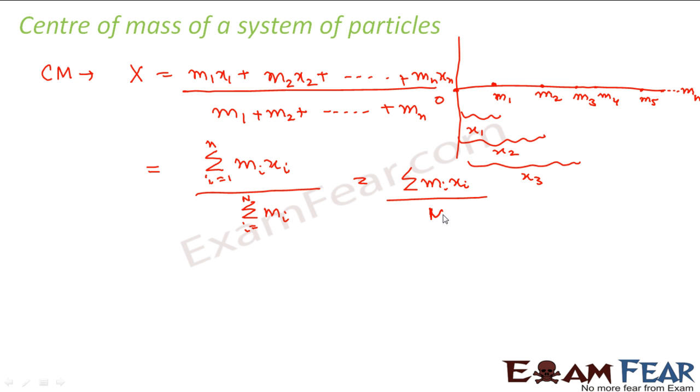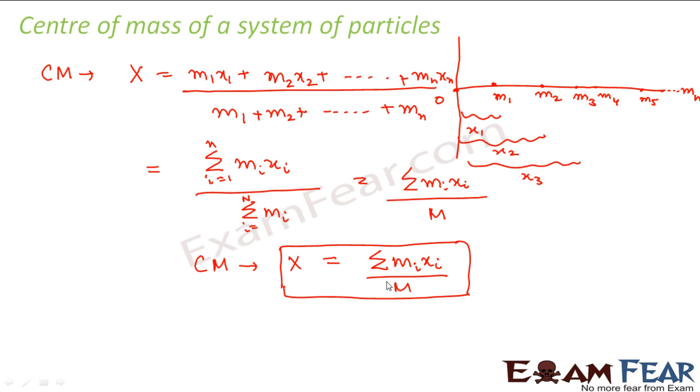So we can write it as capital M, if capital M is the total mass of the system. So this is how we can define the center of mass. The center of mass of a system of n particles is defined as summation of mi xi divided by the total mass of the system. Now you see why we started with the 2 particle system, because that made things simpler.